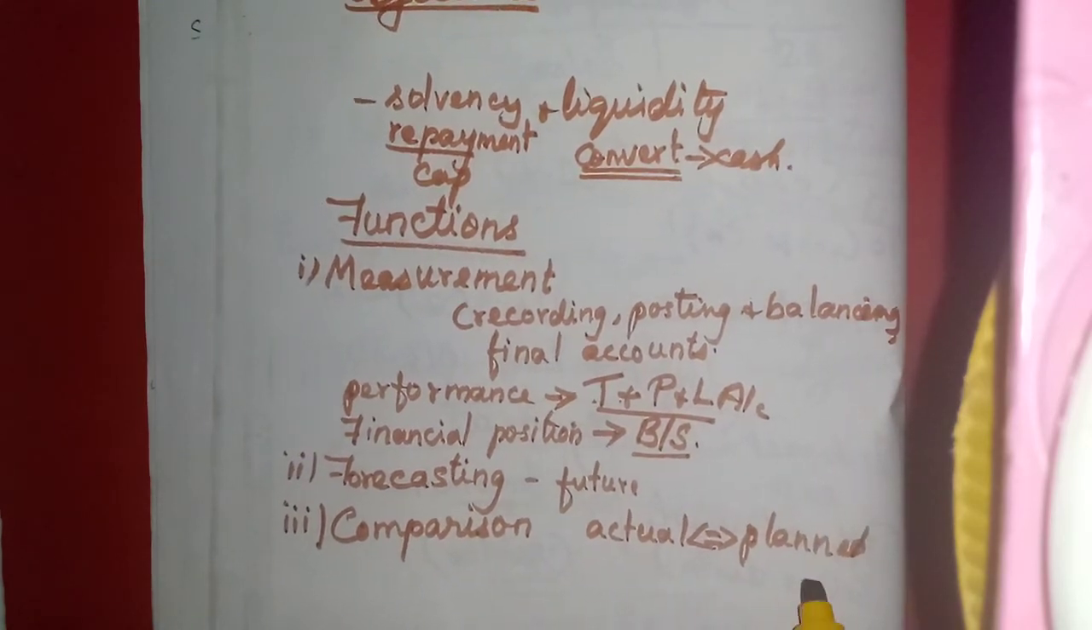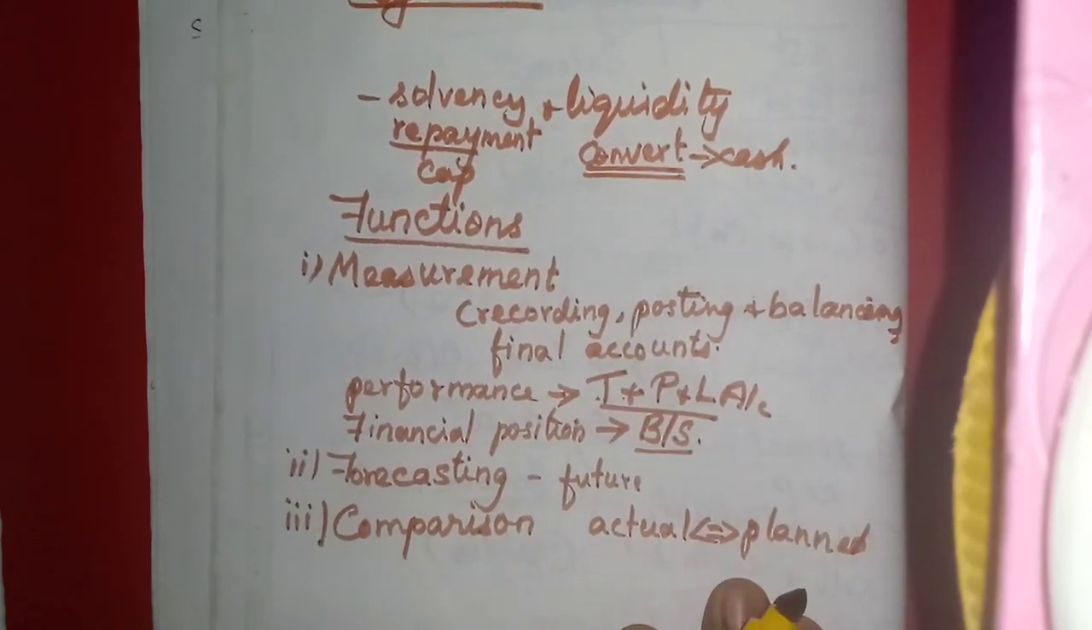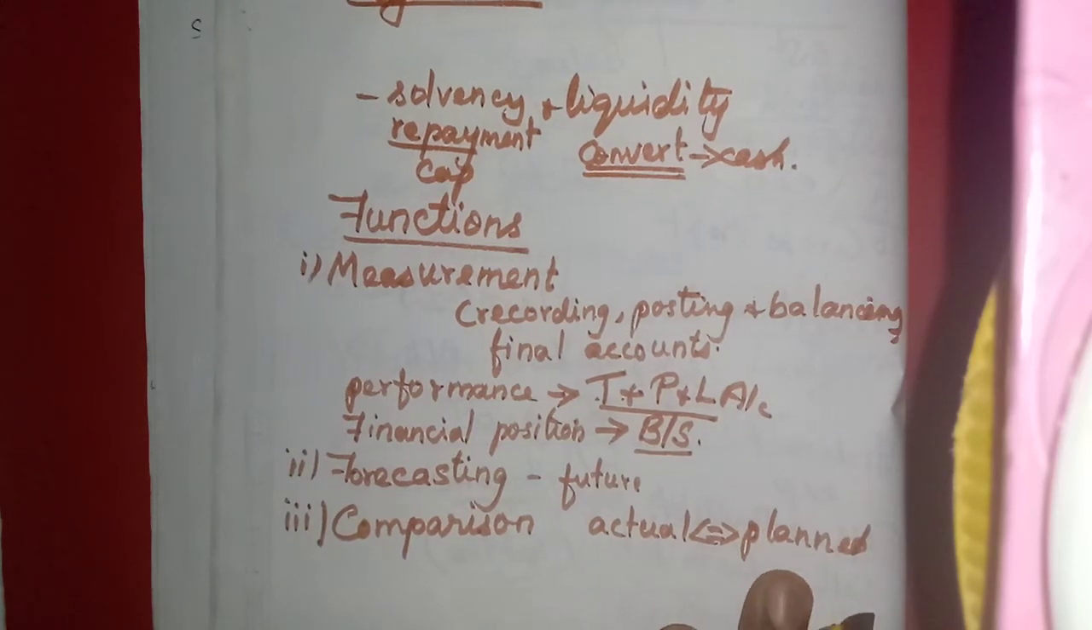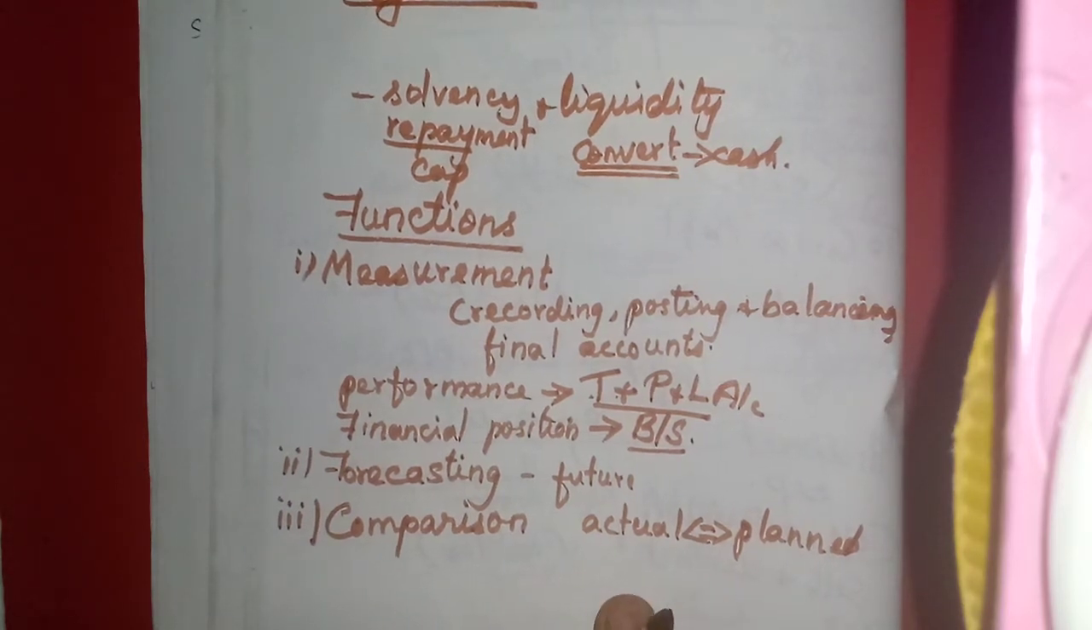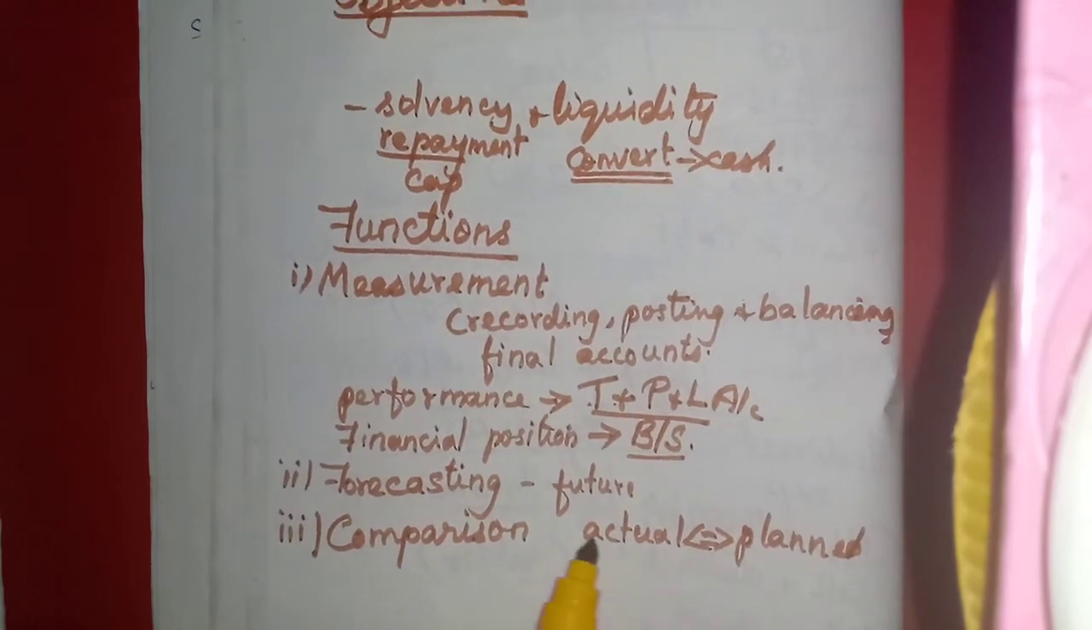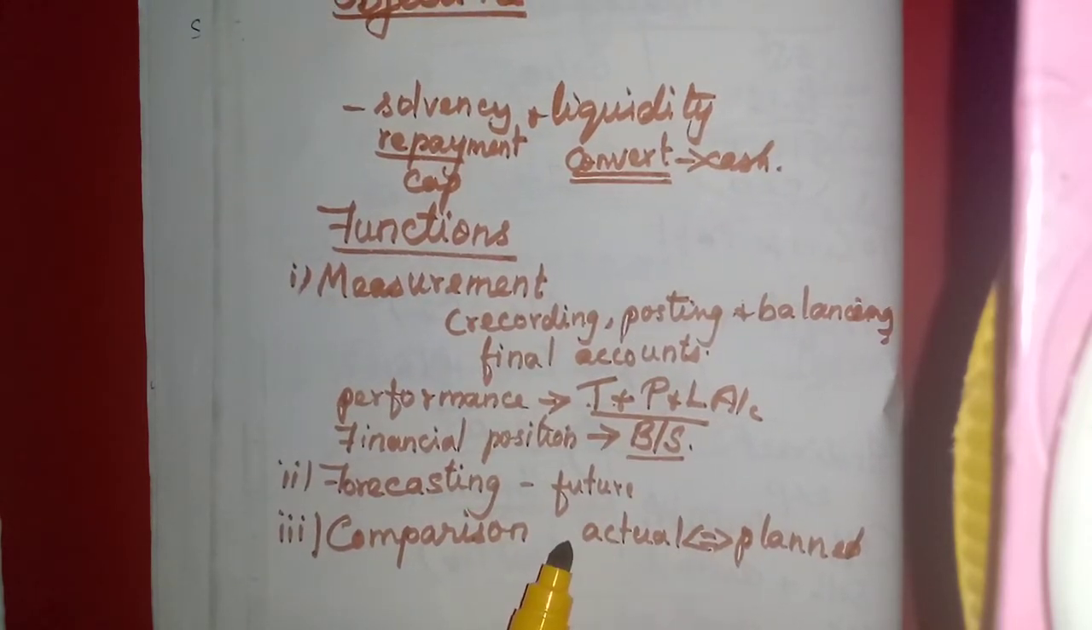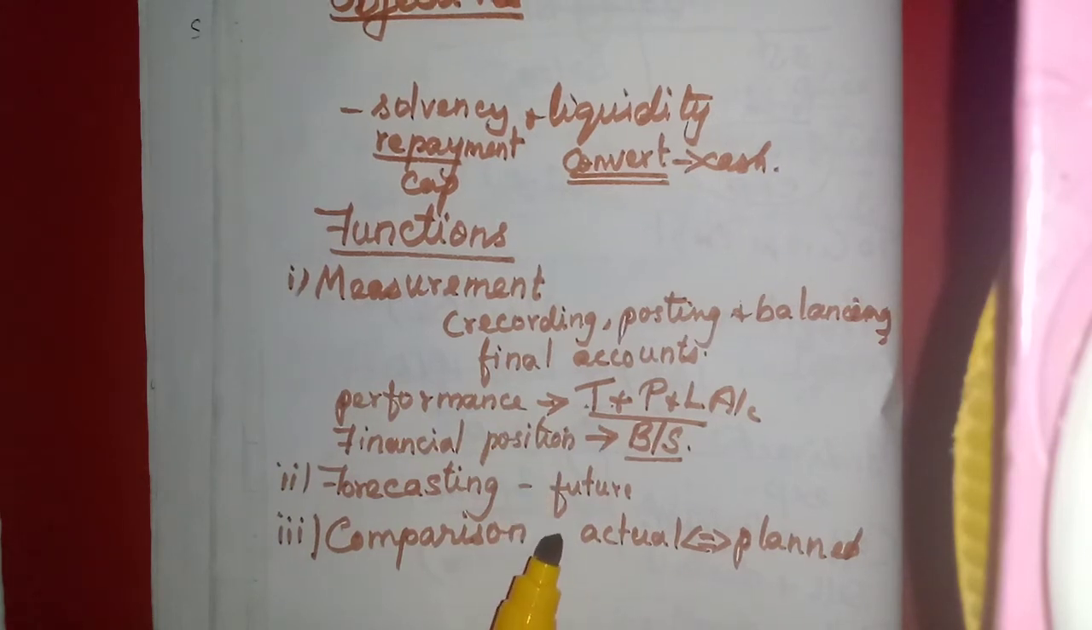They will have a plan. We should have their target. We have to produce 10,000 units in a month, or 9,000 units per month sales must be done. So they will compare, at the end, how many units we have sold, how many we have produced. That can be done with the help of accounting.